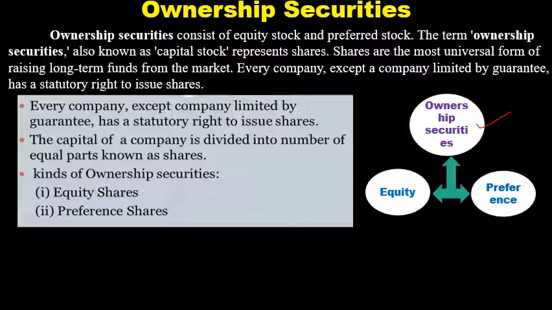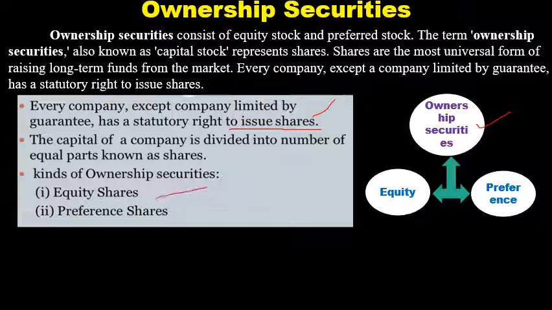As I already told, every company except a company limited by guarantee has a statutory right to issue shares. So before investing in shares, you can go through all these guidelines and features of the companies and the shares. The capital of a company is divided into a number of equal parts known as shares.